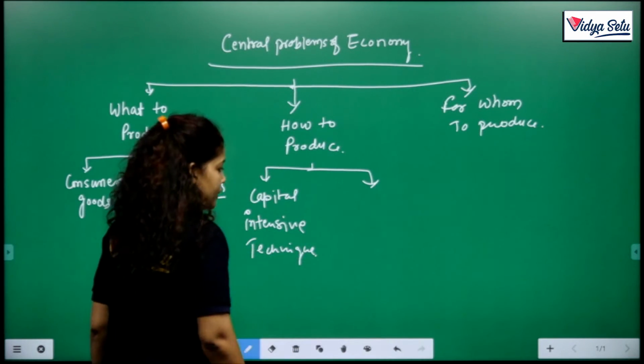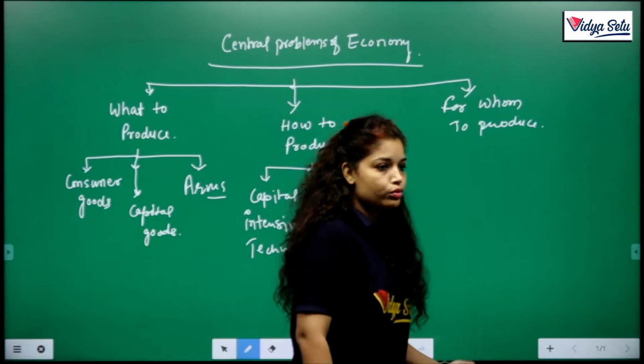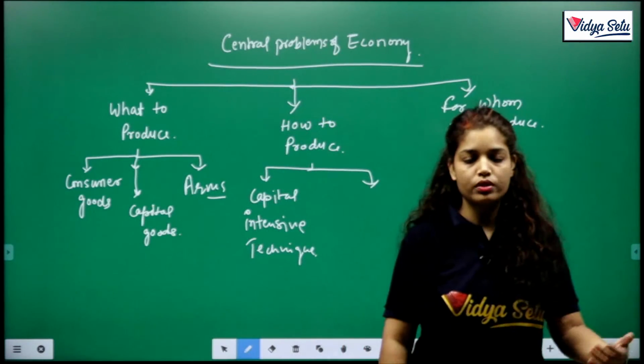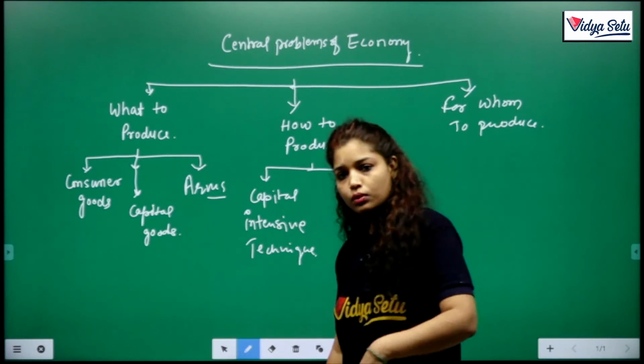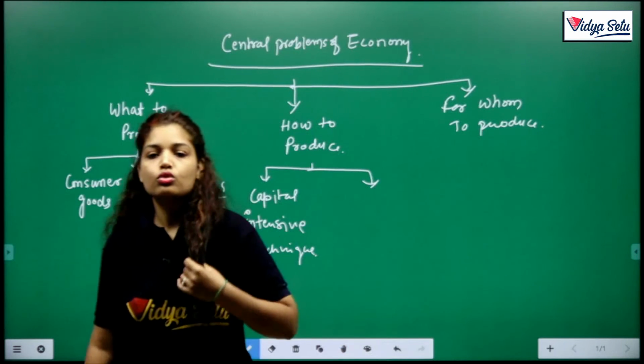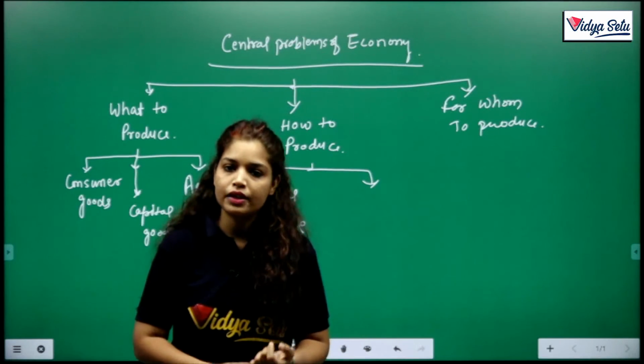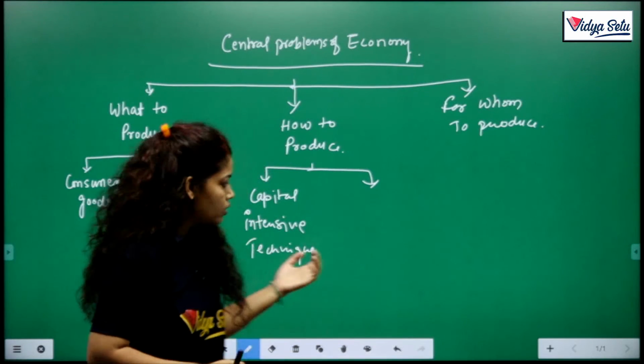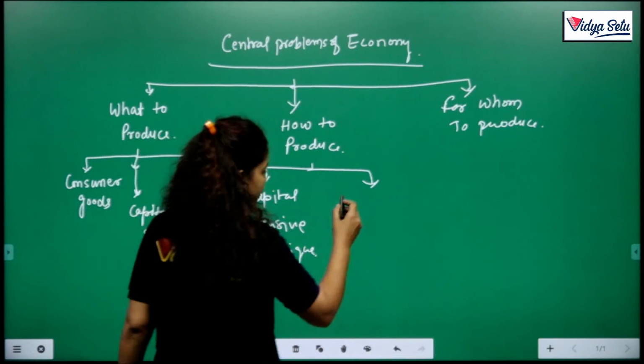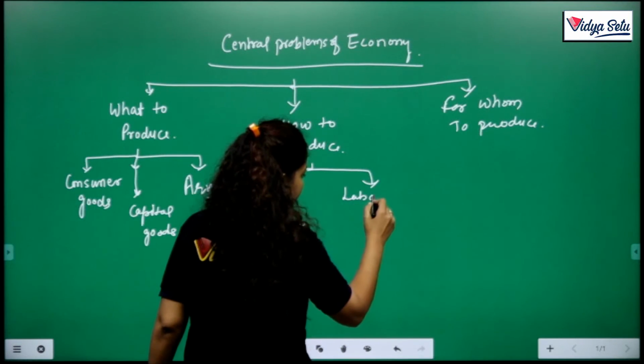What is capital intensive technique? By using more machines to produce the goods. So how do we produce the goods? Either by labor or by machines. So this is the capital intensive technique. And the second one is labor intensive technique.